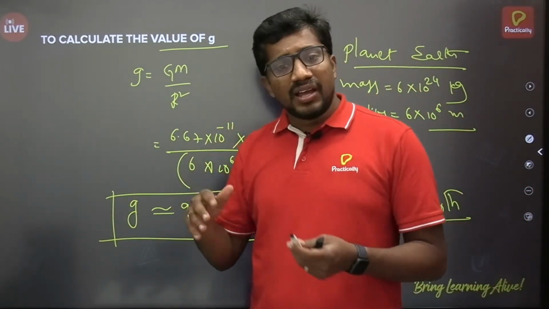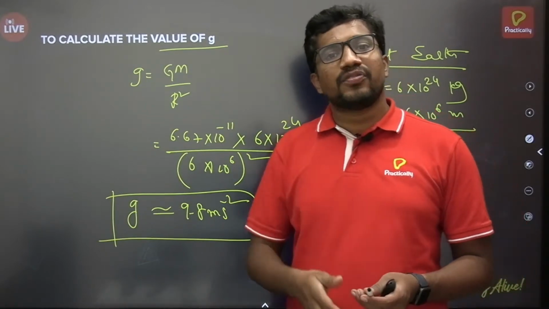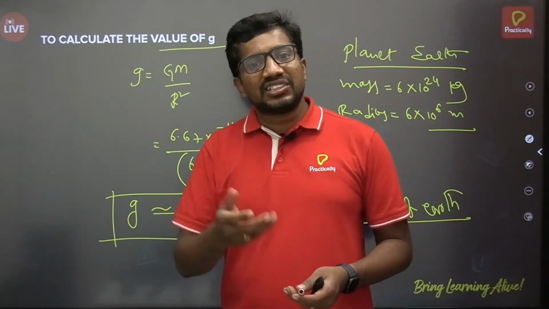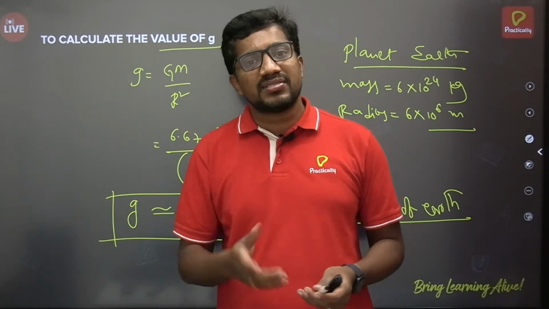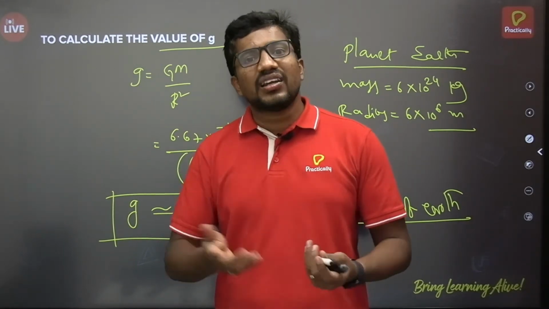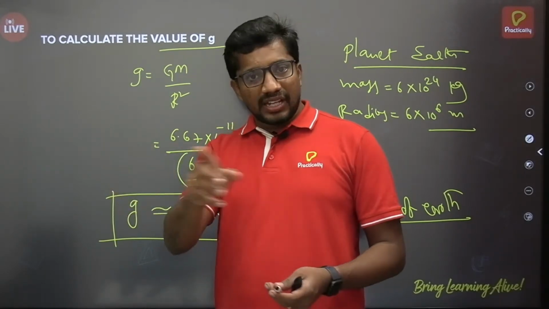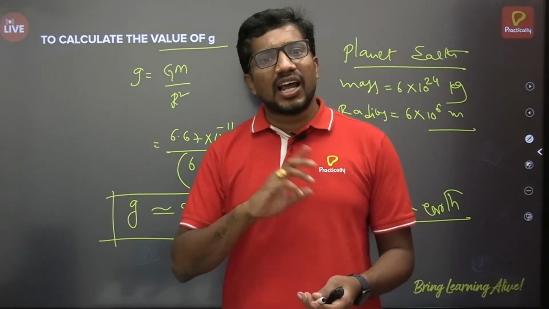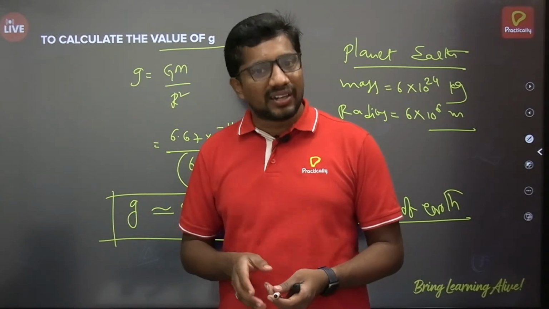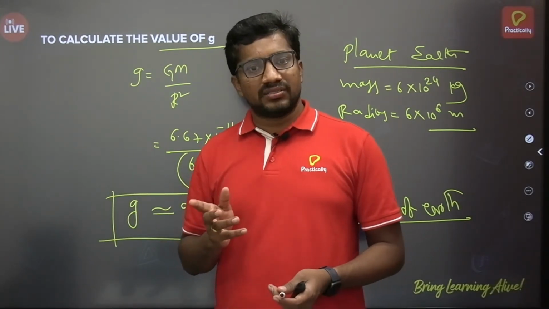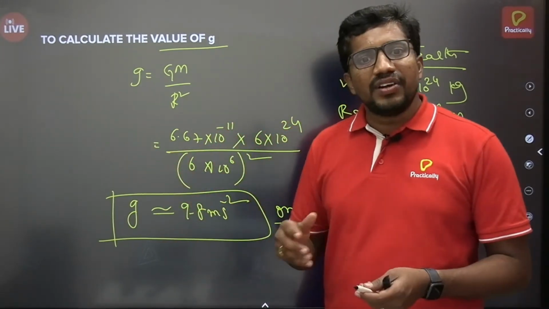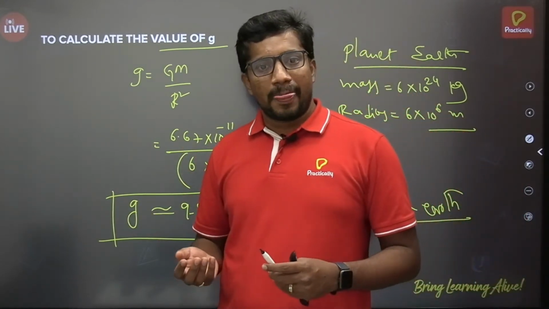That G value, acceleration due to gravity, will depend on the shape of the planet. We are taking planets as spherical, but exactly they are not spherical. All shapes will be there, elliptical will be there. Even the paths along which they are traveling are not exactly circular, they are elliptical orbits. So the G value will depend on many parameters.